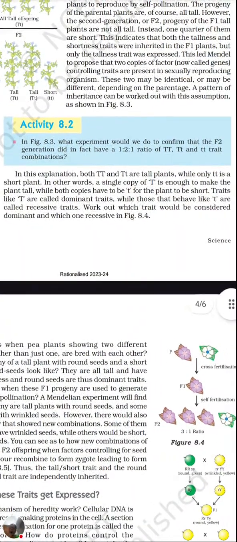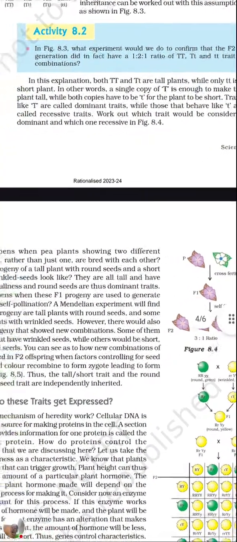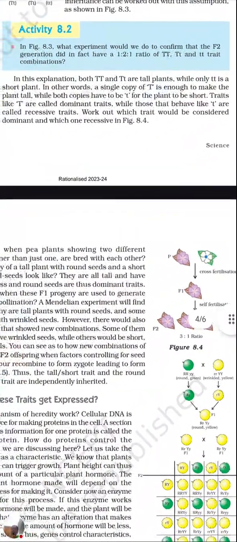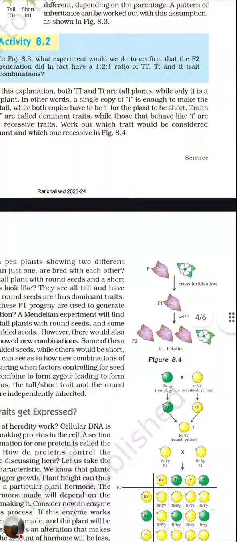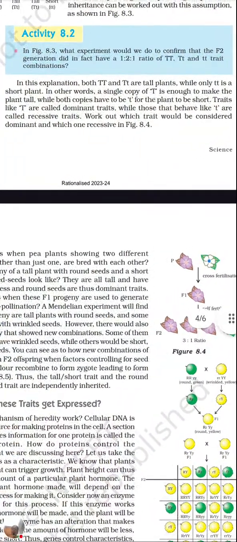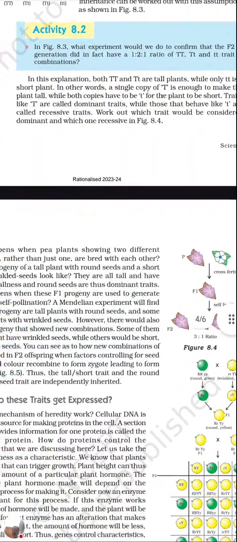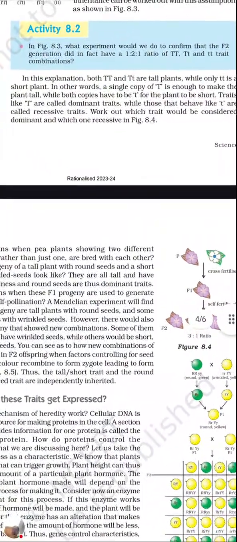In this explanation, both capital TT and the hybrid Tt, that is capital T and small t, are tall plants, as capital T is the dominant one, while only if both are small t is the plant short. In other words, a single copy of capital T is enough to make the plant tall, while both copies have to be small t for making the plant short. The trait like capital T is called the dominant trait, while those which behave like small t are called recessive traits. Work out which trait would be considered dominant and which one recessive.